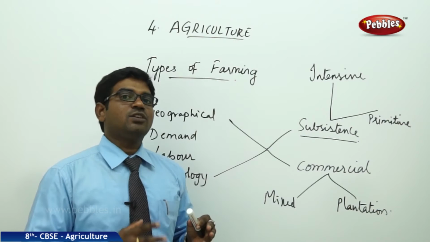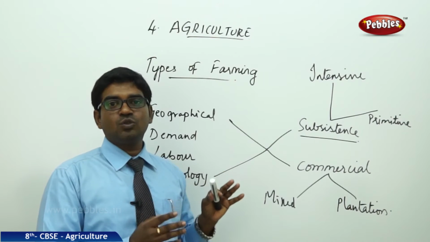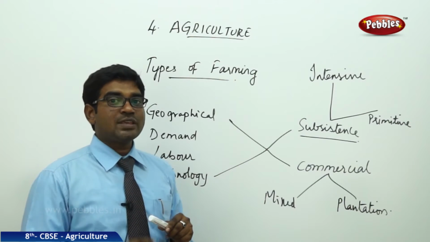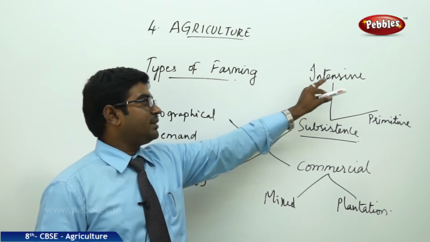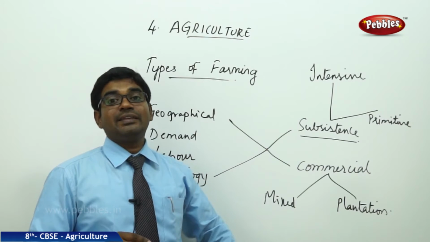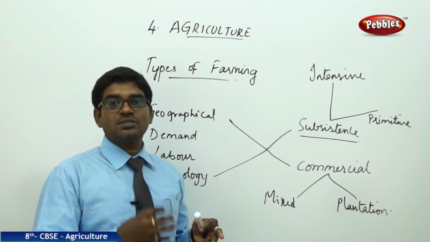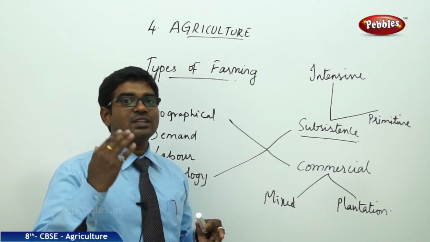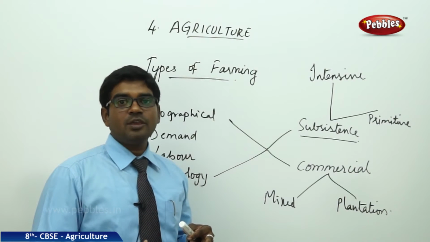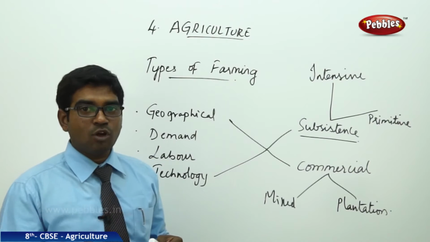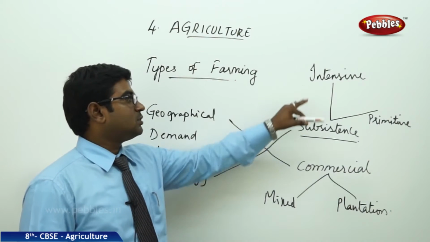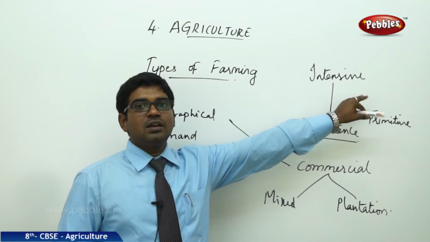They were cultivating only for their household requirements. But as time passed, in intensive subsistence farming they are cultivating for commercial purpose. They are employing a large number of people to work and no household people are involved in this one. So this is called intensive subsistence farming.